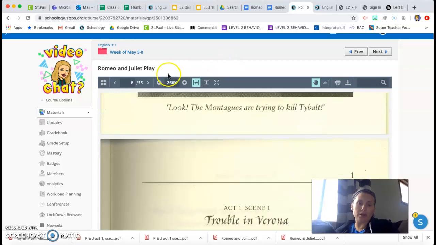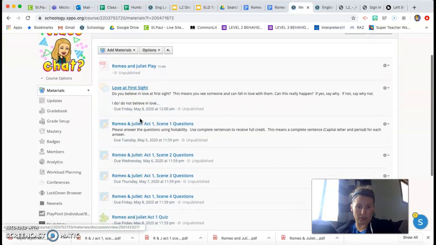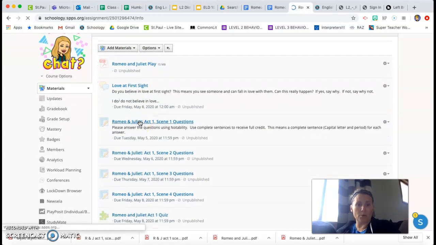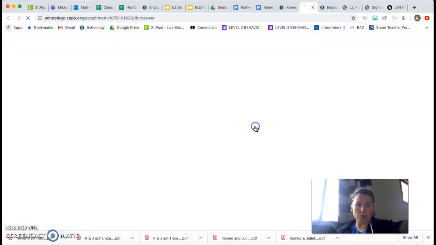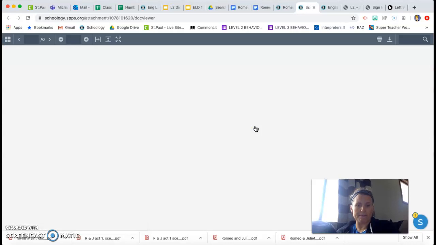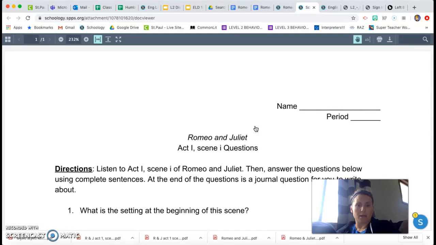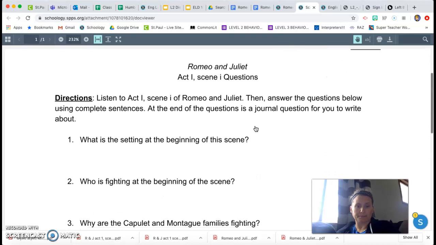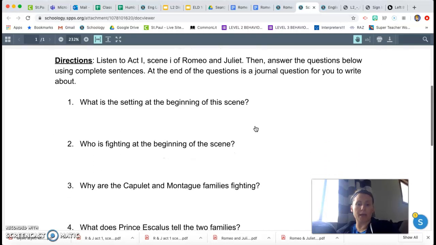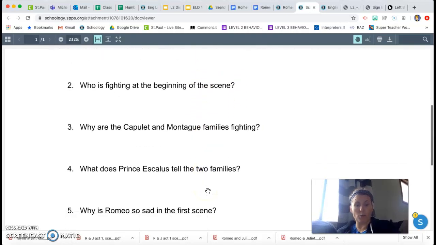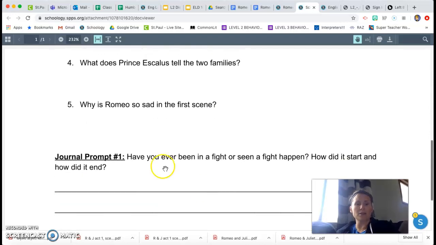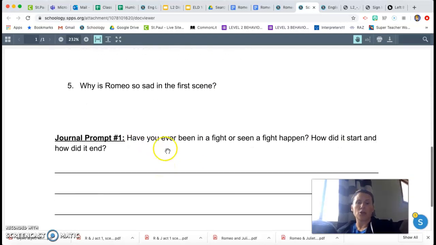After each scene, you will notice that there are some questions for you. So Romeo and Juliet, Act 1, Scene 1 questions. So you'll go to these questions and you will read them and you will answer them in Notability. There are going to be a couple of questions, in this case 5 questions for the first scene. And then there is something called a journal prompt. You are going to make a connection to the story.